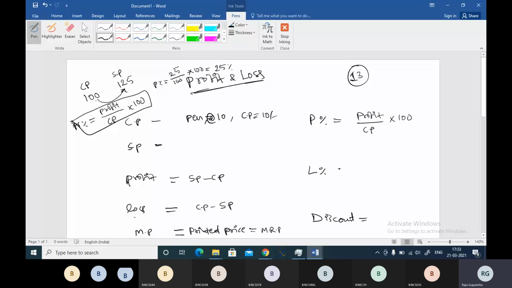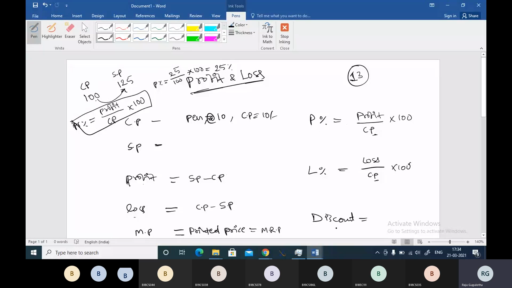Let me write loss percentage. Similarly, whatever loss you observe during the transaction divided by cost price into 100 will give you loss percentage. Again, loss will come on cost price, profit will also come on cost price. So when you are finding profit percentage, in the denominator you will have cost price. When you are finding loss percentage also, you are going to have cost price in the denominator, boss. Friends, any doubts, any understanding problem, you can unmute yourself and ask me immediately. You are free to ask any doubt.